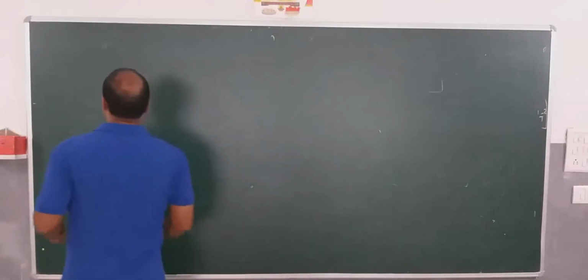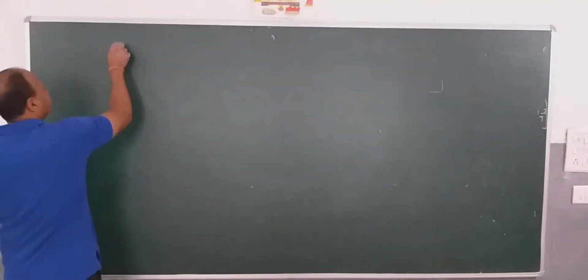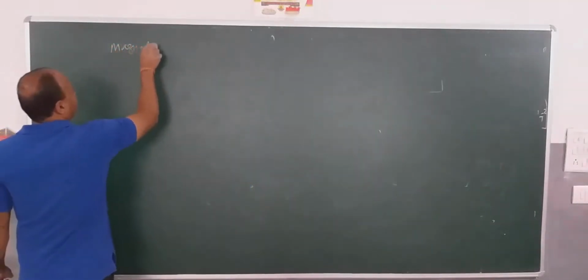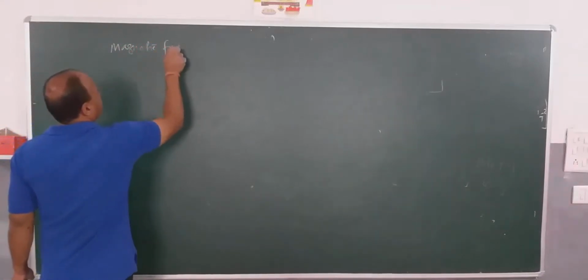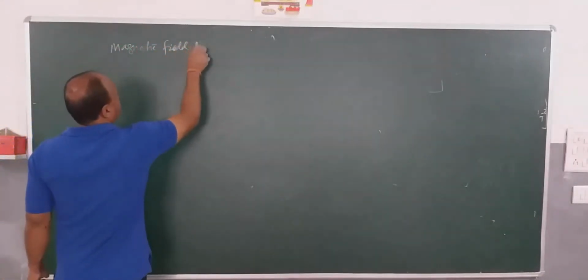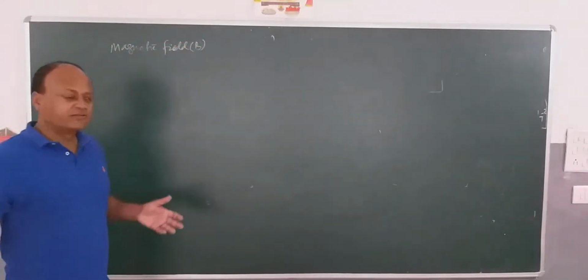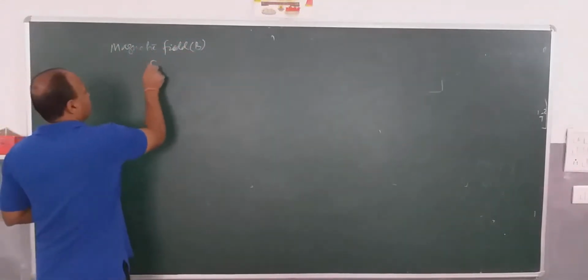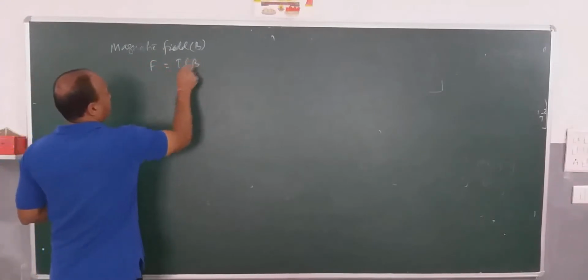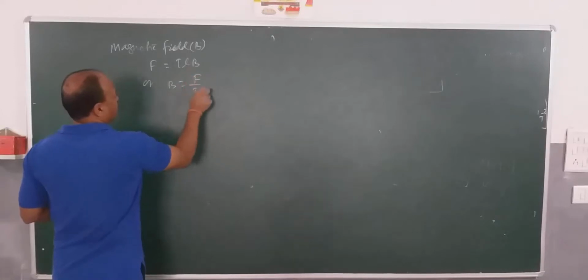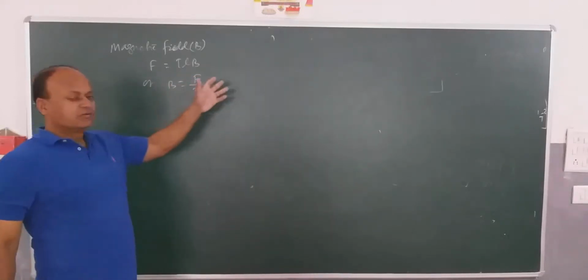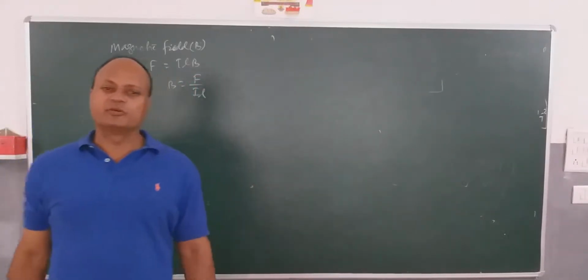For example, we have magnetic field. Magnetic field, the symbol is B. There are so many formulas that I can use for magnetic field. For example, F is equal to B I L, or B is equal to F by I into L. I can use this formula for calculating the dimensional formula for magnetic field.